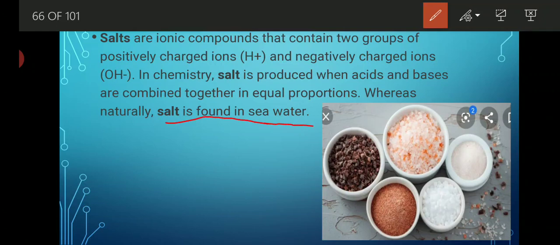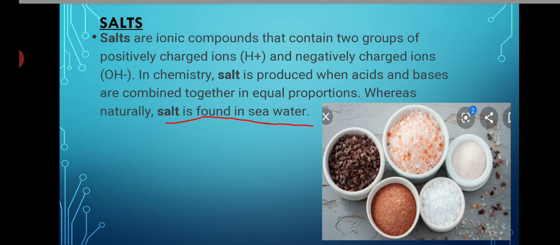We can say that, as we discussed earlier also, with the help of a neutralization reaction, whenever any acid reacts with a base or whenever any base reacts with an acid, the formed product is a type of salt. So in terms of chemistry, salts are ionic compounds which are formed by an anion and a cation. Naturally we are able to get salt from sea water through the evaporation process, and after that we do the distillation process. Now let's see the types of different salts. How many types of salts are there?